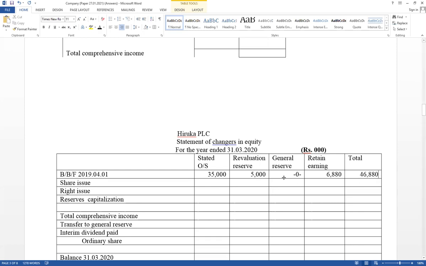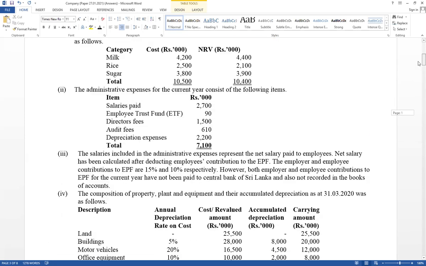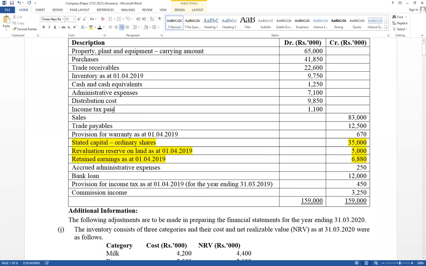Opening balance. As well as that, in the trial balance, administration and distribution expenses are given. Those values should be included as a balance brought forward under workings.